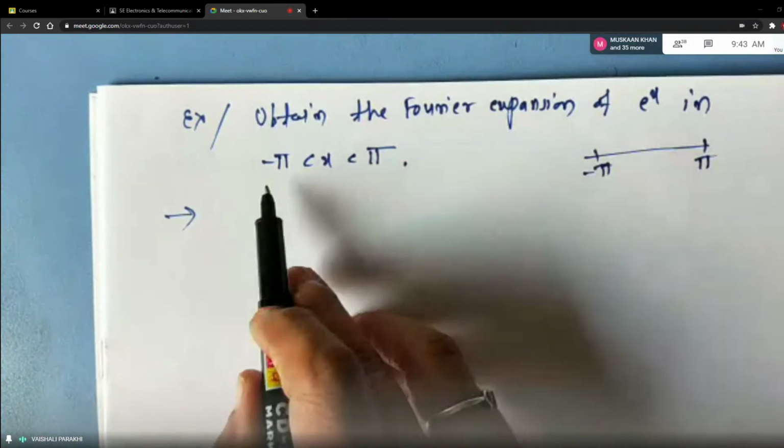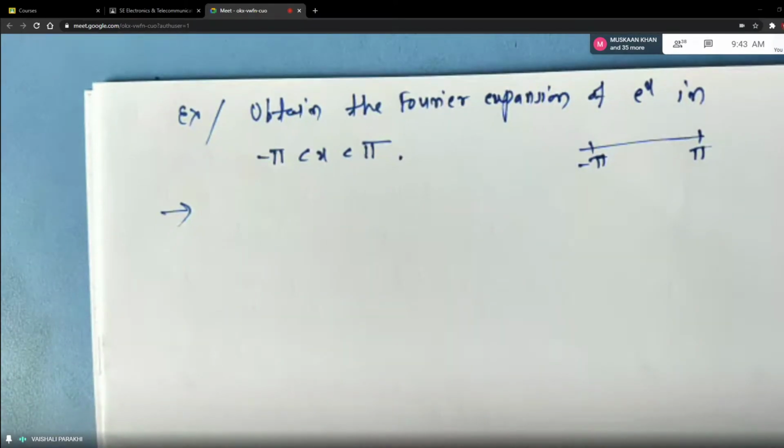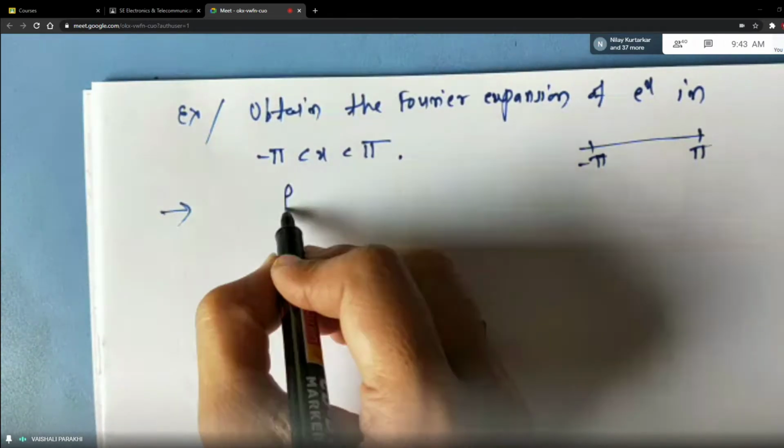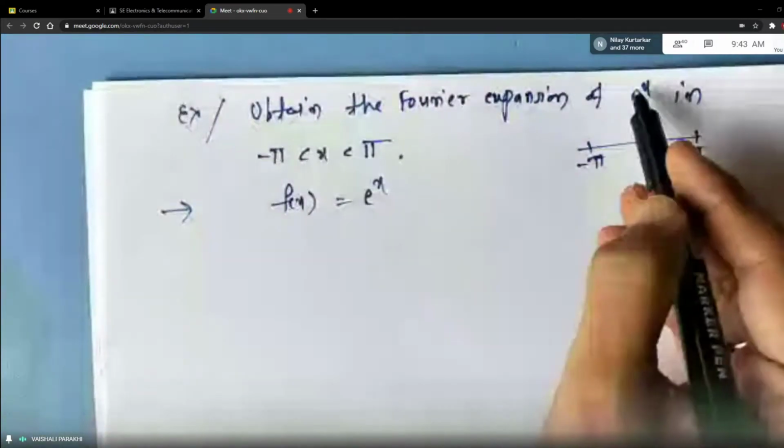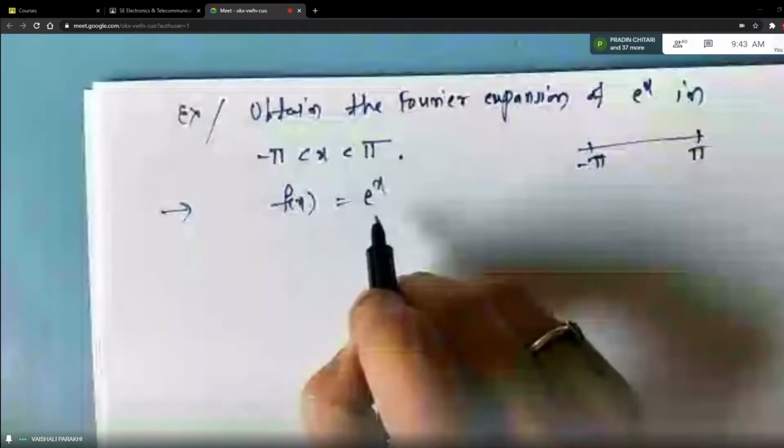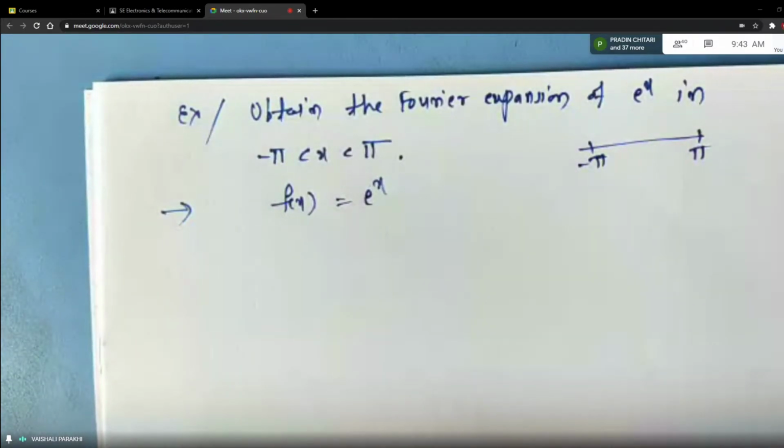Now the limits are from minus pi to plus pi. So the first thing that should come to your mind is whether the function is even or odd, so that you know some constants will vanish directly. But when f of x is equal to e raised to x, which is given in the problem, the exponential function is neither even nor odd, students. But suppose you want to check, what is the method I told you?